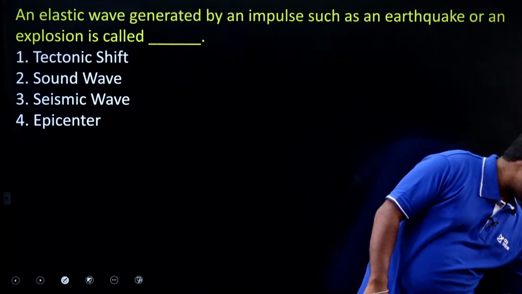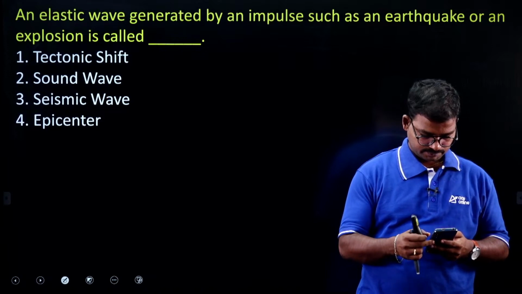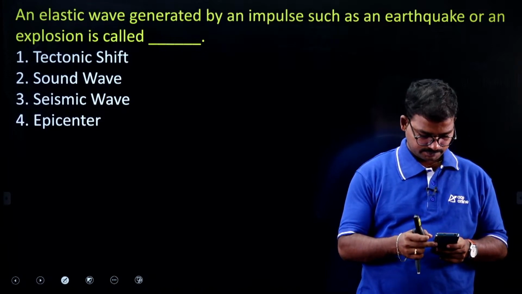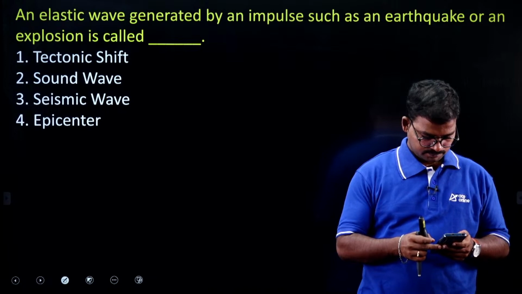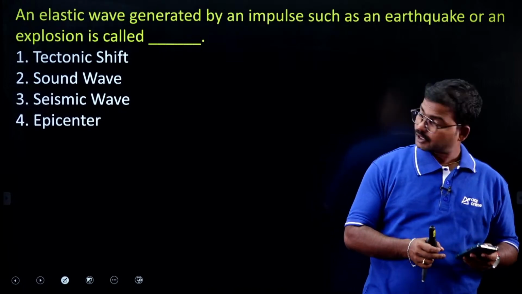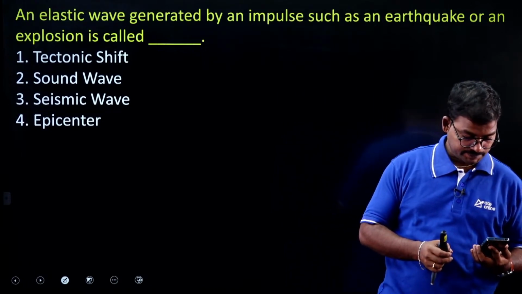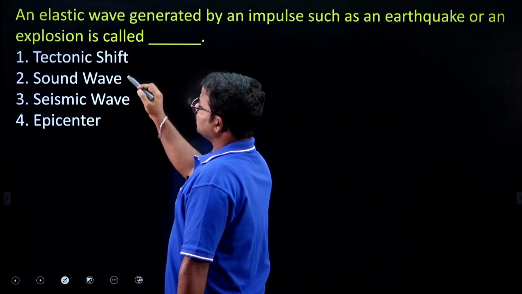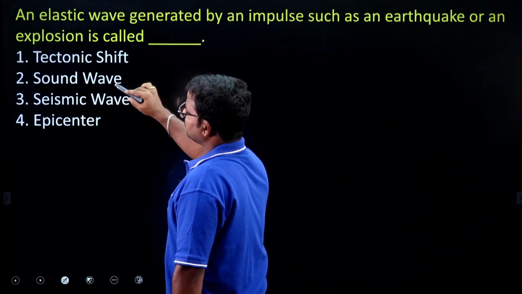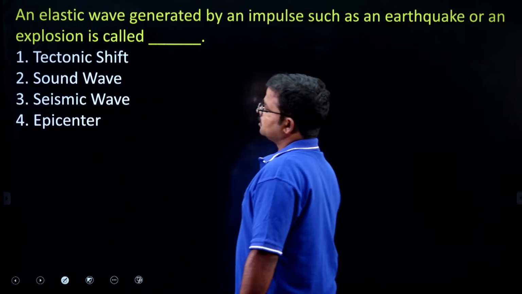The options are: tectonic shift, second sound wave, third seismic wave, fourth epicenter.